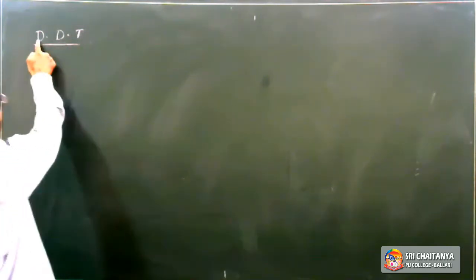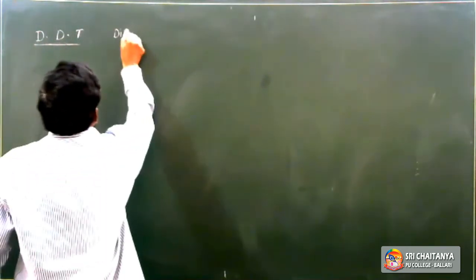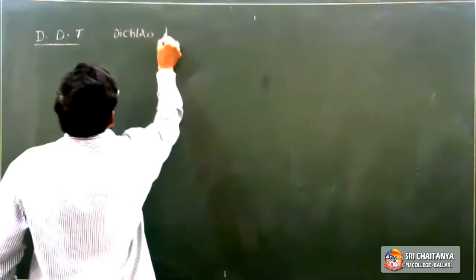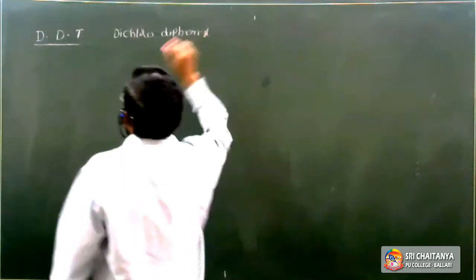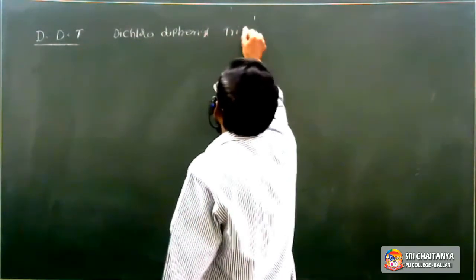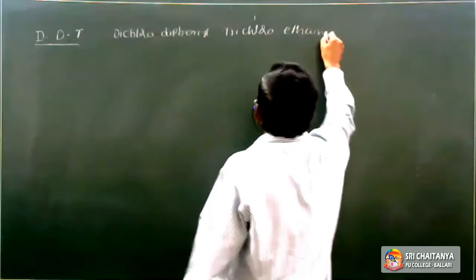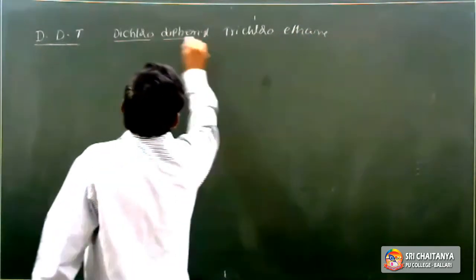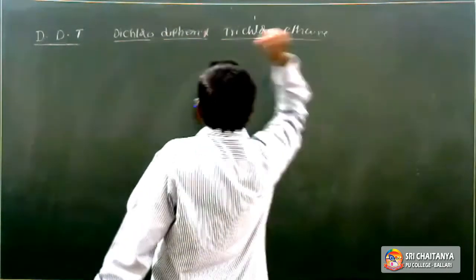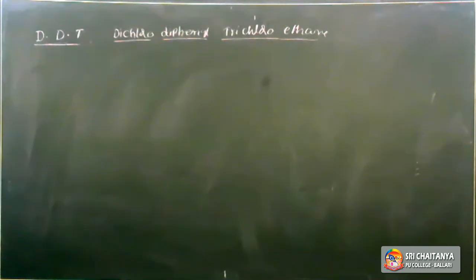Okay. So, the full form of DDT: D means dichloro, D means diphenyl, T means trichloroethane. So it is the full form of DDT, and it is an insecticide.